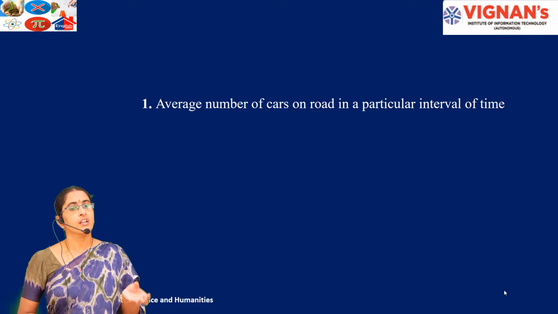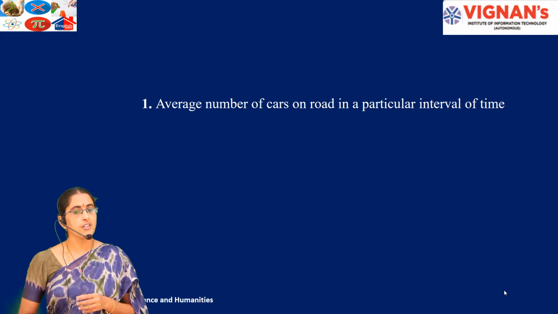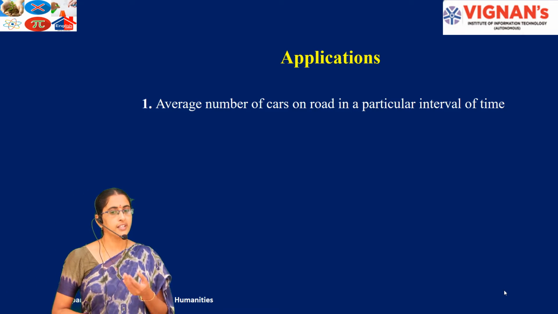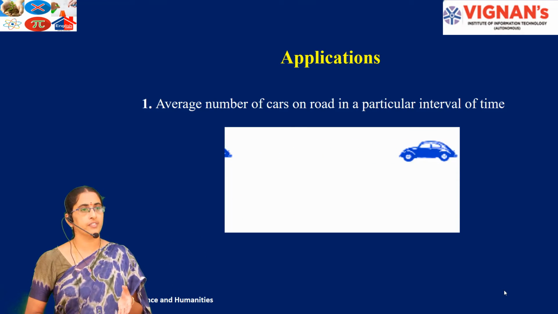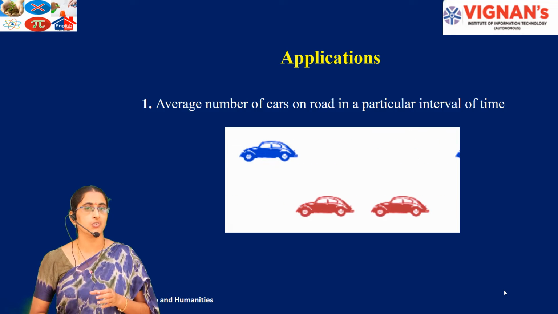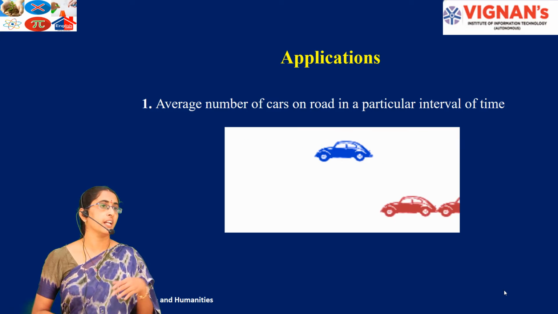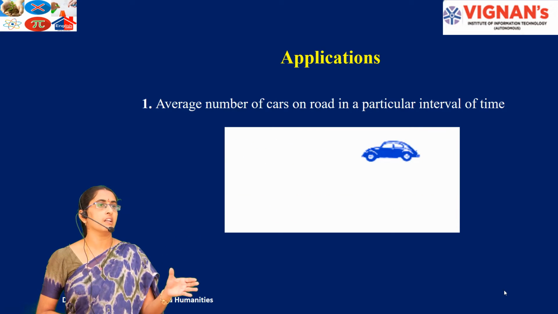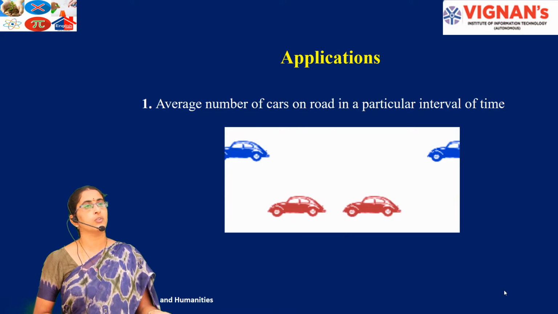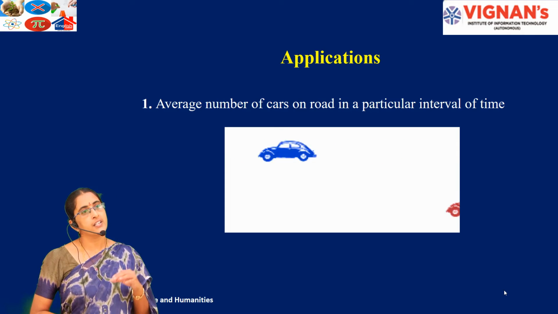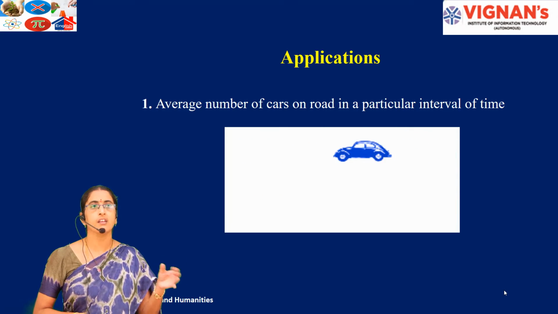Apart from that, the Poisson distribution is also useful to predict earthquakes. Take the example of the number of cars passing during a particular interval of time, and the average rate of the experiment. Remember, here the number of trials is indefinitely large, whereas in the binomial distribution we can only consider a random experiment with fixed outcomes, like the quality of a product, tossing a coin, or throwing a die. But here, if you consider data for some 100 days, we can calculate the average rate of that particular incident.